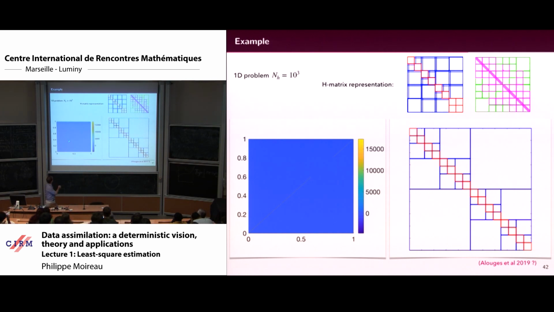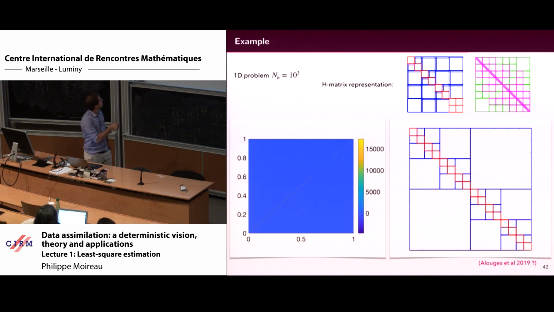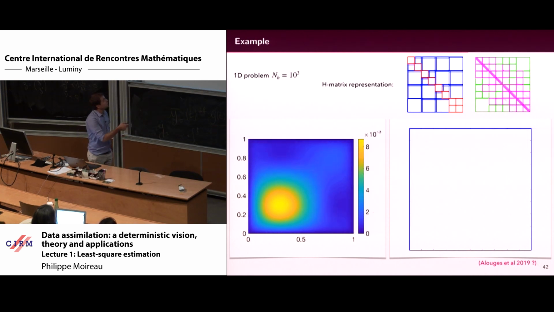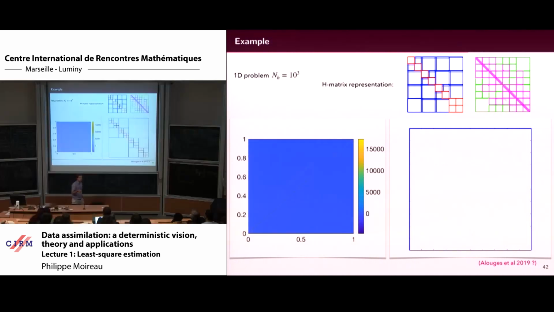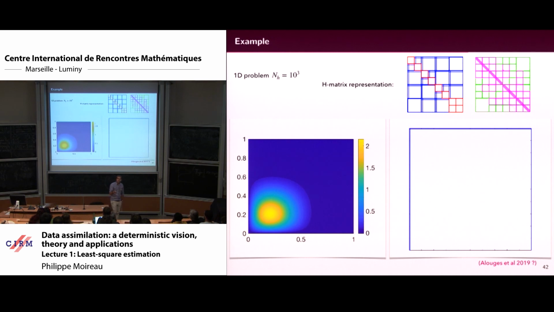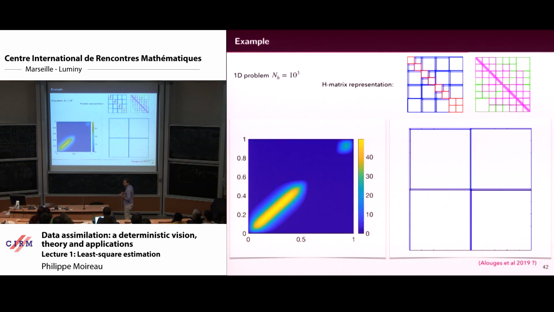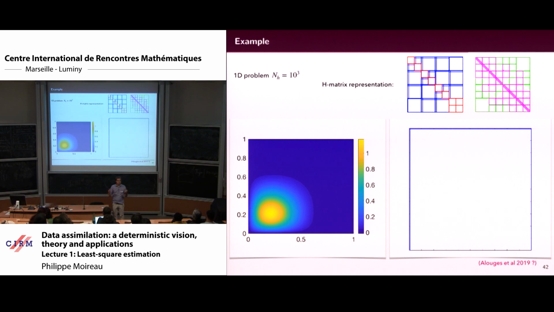So here you will see the shape of the kernel, and you will see that it can be represented by something very cheap, which is like a low rank matrix, and the rank diminishes over time. Do you have an idea of why the rank diminishes over time for my operator? This pi operator sees how things are correlated between each other.